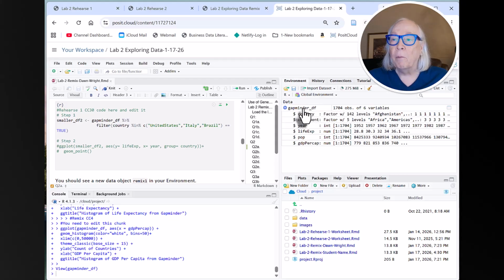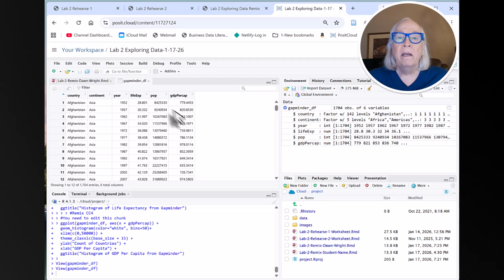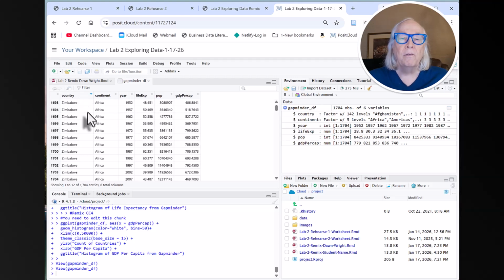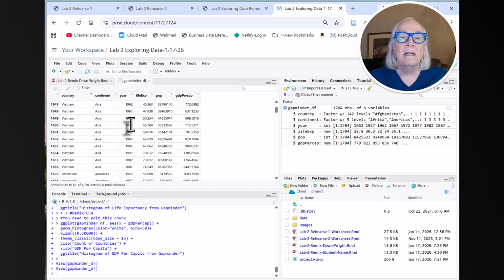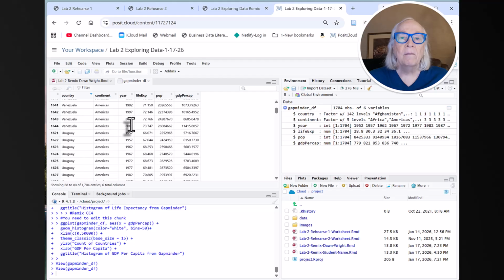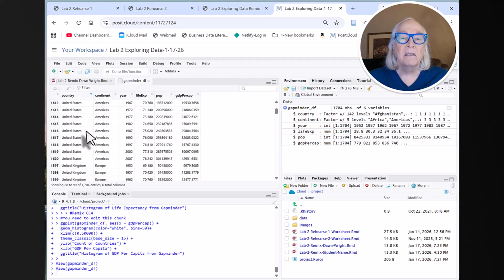Remember, if I double click on that, it'll open here, and I'm going to flip this over, filter from the bottom. And if you go here, Zimbabwe, and look for the United States, that was the first error. There it is. United States has a space in the name.